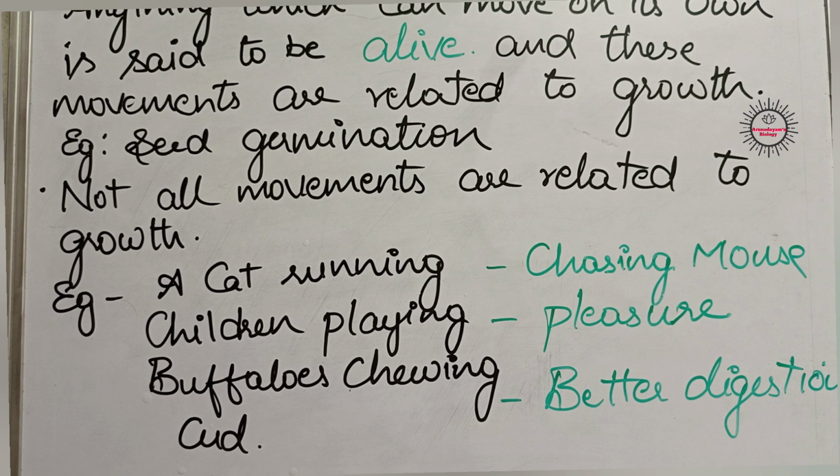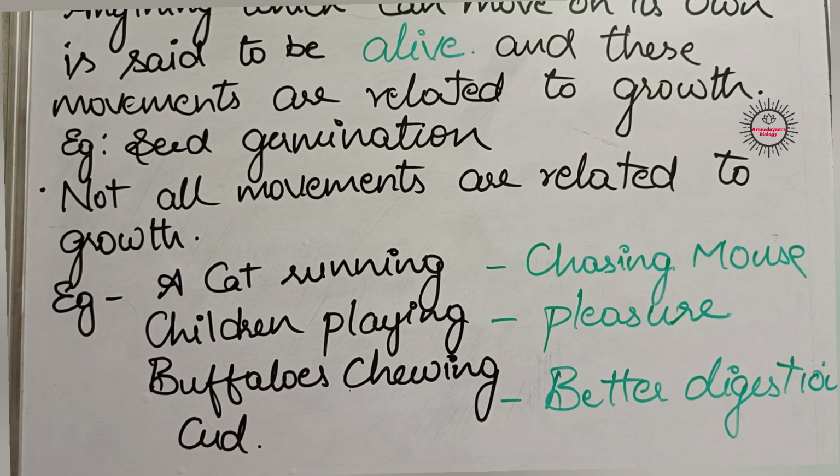That situation is called a stimulus and our reaction is called a response, and these responses are controlled by a system in our body called the nervous system. This nervous system will control and coordinate our movements.